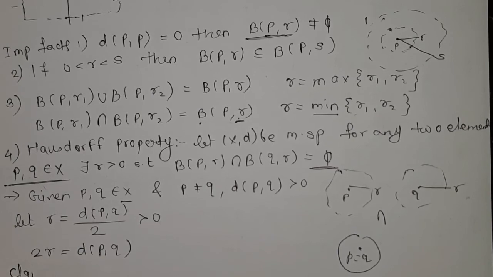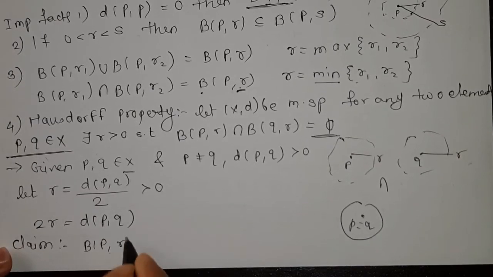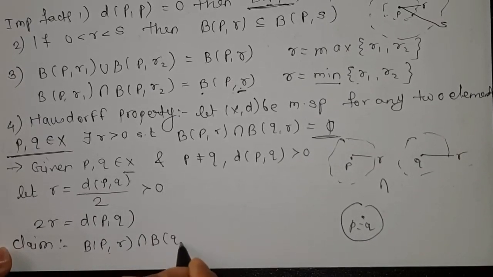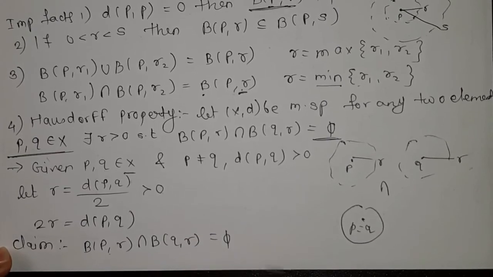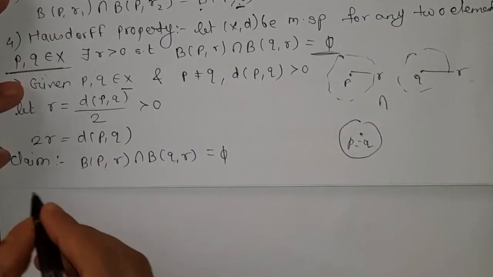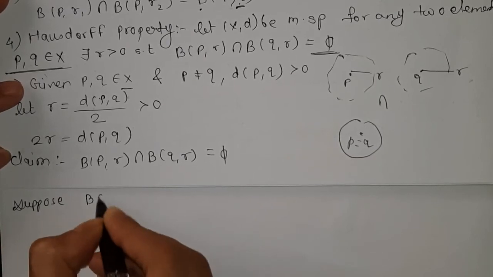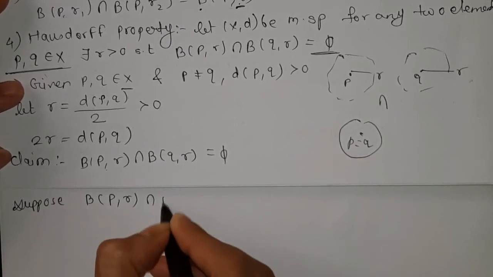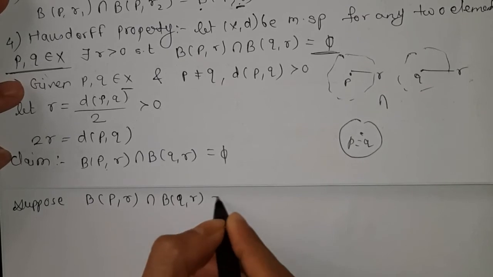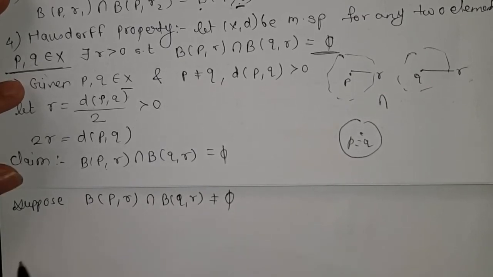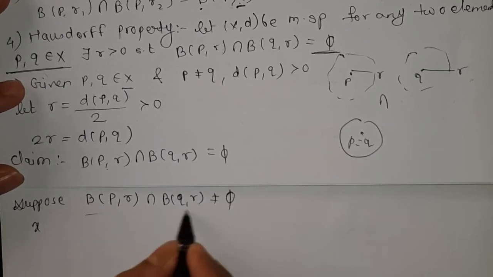Now here we claim B(P,R) intersection B(Q,R) is equal to empty. So we assume, suppose this is not empty, means there exists at least one element which belongs to this intersection.